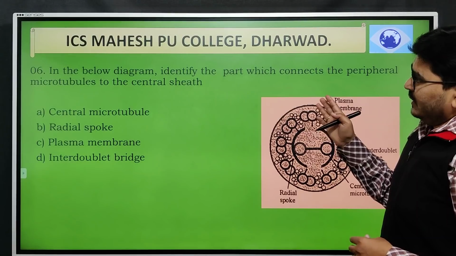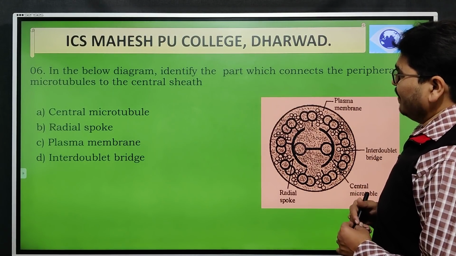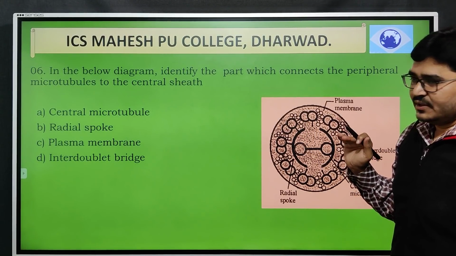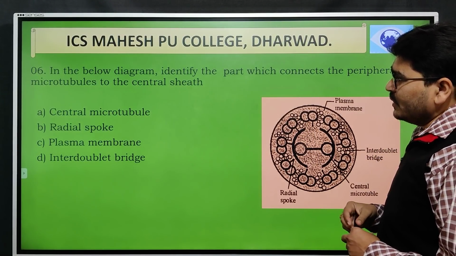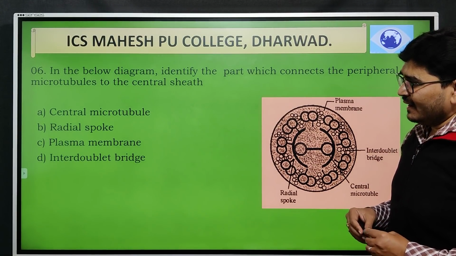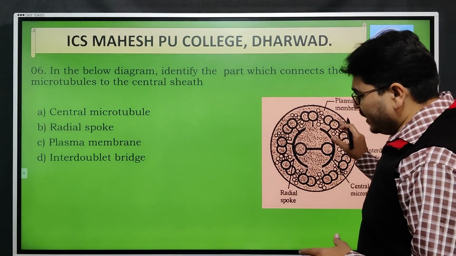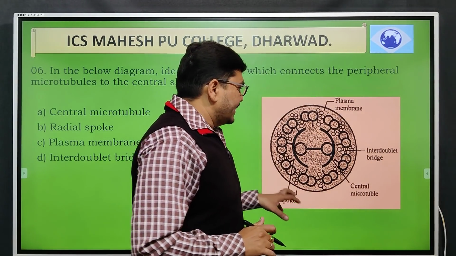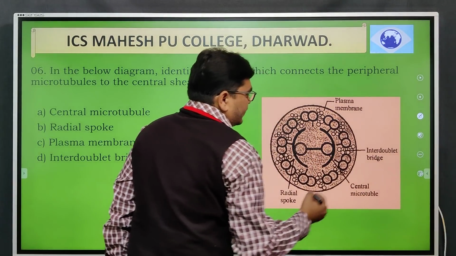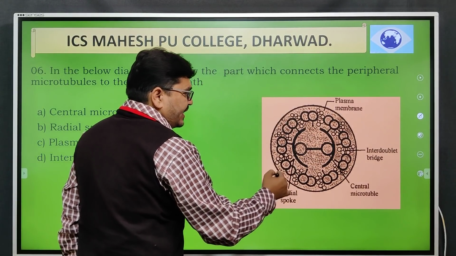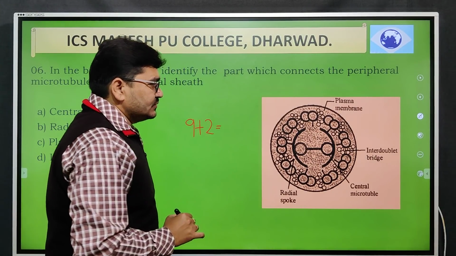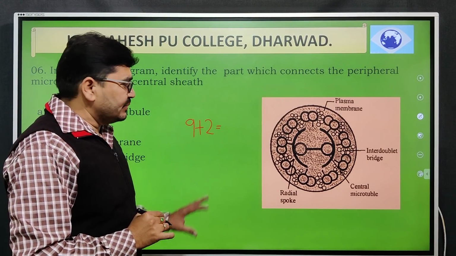Next, in this below diagram, identify the part which connects the peripheral microtubules to the central sheath. A, central microtubule; B, radial spoke; C, plasma membrane; and D, interdoublet bridges. So when you come to this part, you have to be very specific. Just a moment. So this is what we call the 9+2 combination of these central bridges.